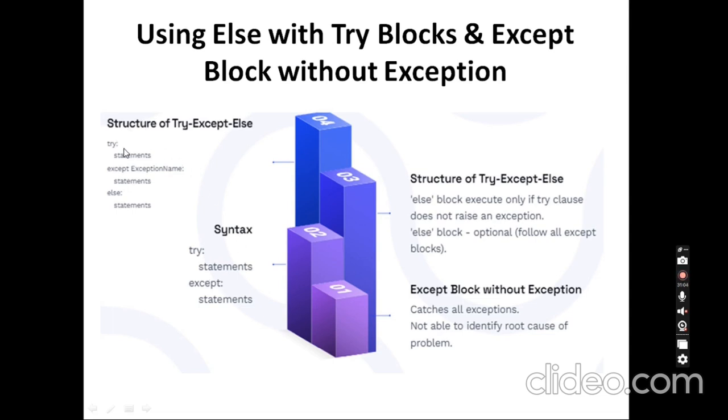Another one is that along with try except, we can use an else block. What is the use of this else block? Here I am giving some critical portion. When I run it, if there are no exceptions in the try block, then it will skip the except block and the else block will run. If I encounter some exception in the try block, then the except block will work and the else block will be skipped. So only if there are no exceptions will the else block get executed. If there is any exception, the else block will not be executed. This is the use of an else block.